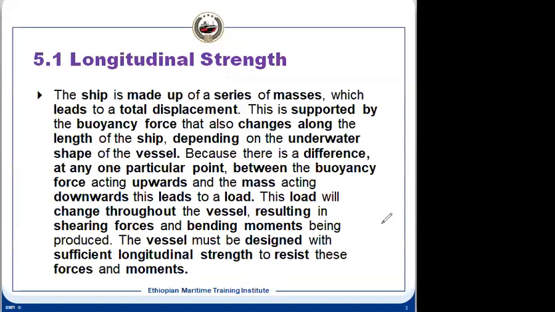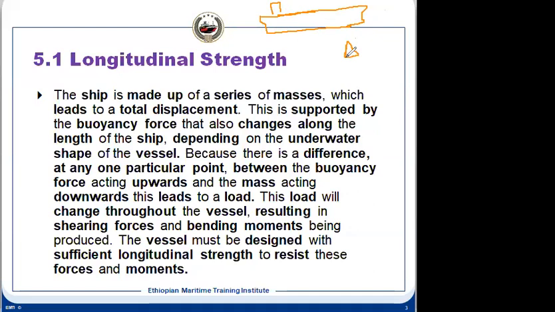Now any ship is made of a series of masses. Suppose this is a ship we have. There will be masses which are added and make up the ship, so there is a distribution of masses, and the total mass is the displacement that we know.